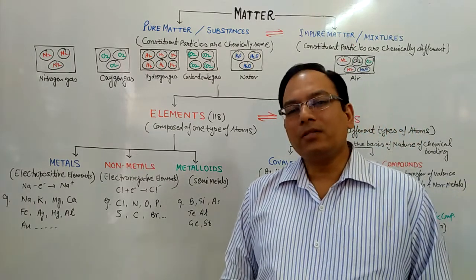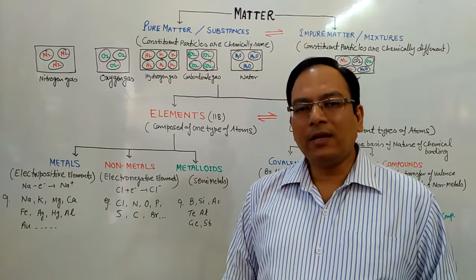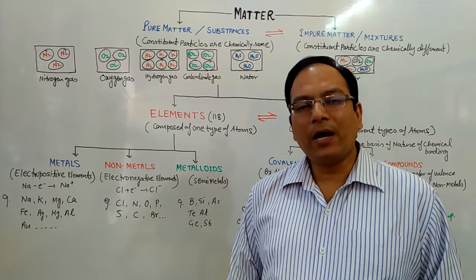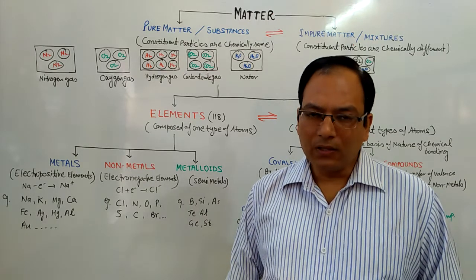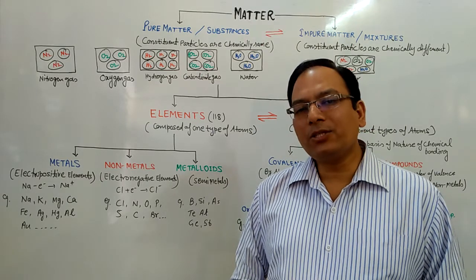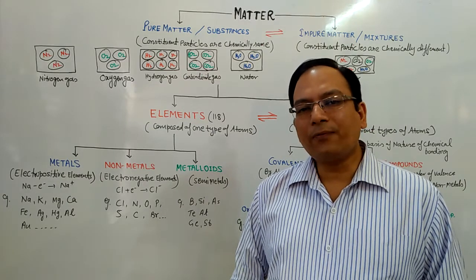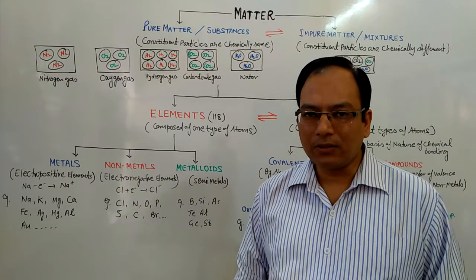We have studied chapter number 1, Some Basic Concepts of Chemistry, and in this chapter we are discussing the topic chemical classification of matter. This is the second part of this topic. I suggest you please watch the first part of this topic for better understanding of the second part.